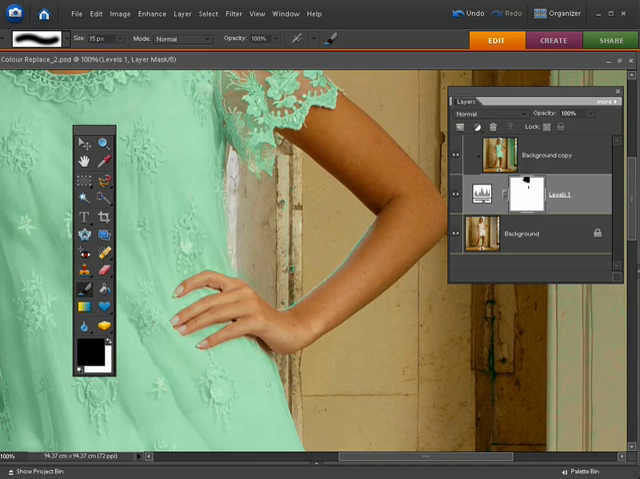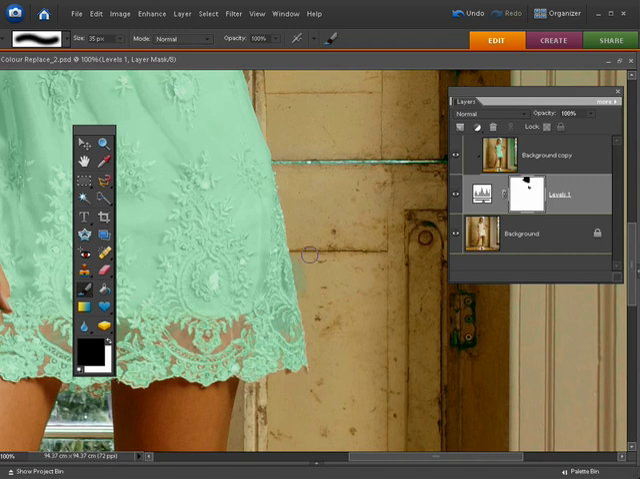X is good. X swaps the foreground and background around. So if I want to get rid of something, there's a bit of black, like so. And if I want to restore something, then I can just press X again and start spraying white. So that's a very handy tool shortcut. Okay, so we're still on black.